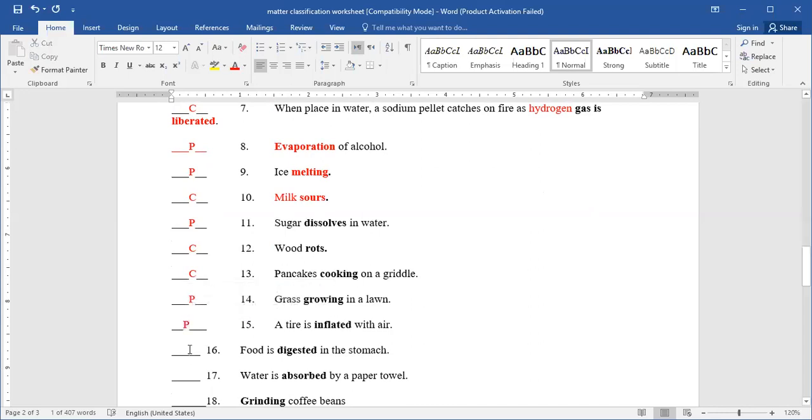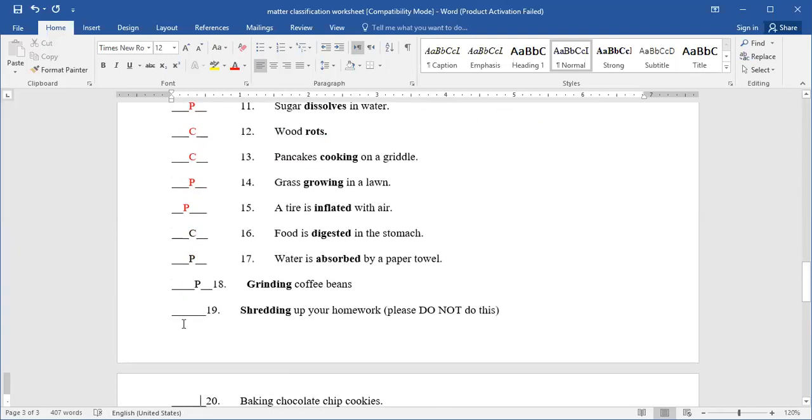Food digested, that's a chemical change. And water absorbed by a paper towel, that's a physical change. Yeah, grinding coffee, that's a physical change. Yeah, spreading out your homework, so that's a physical change. Don't do that, guys. Yeah, and making chocolate chip cookies, that's a chemical change when I start to bake.